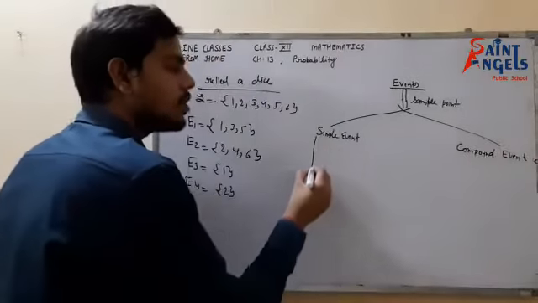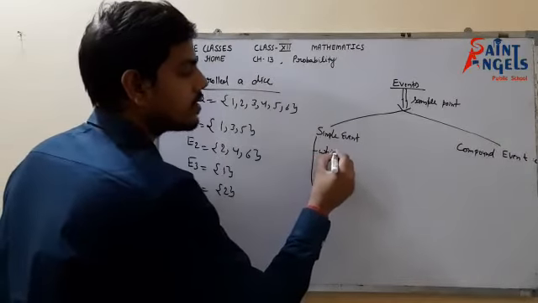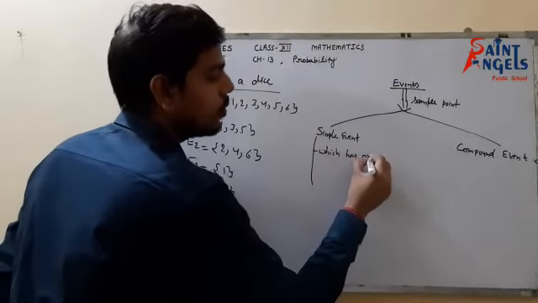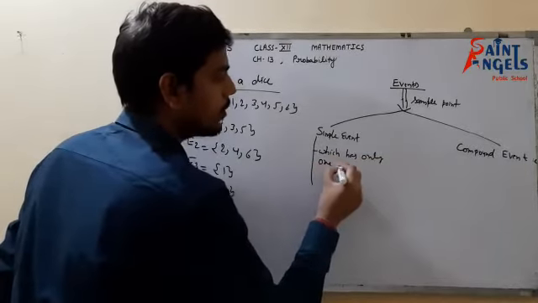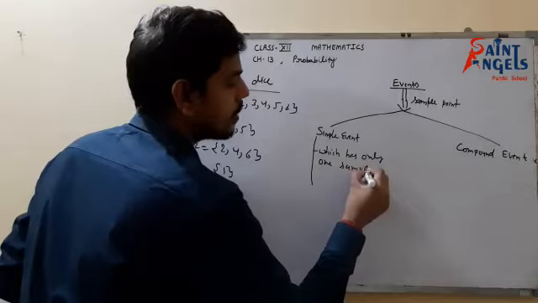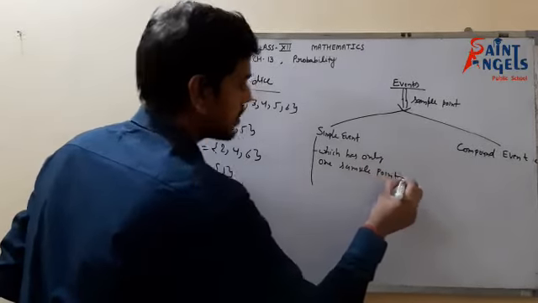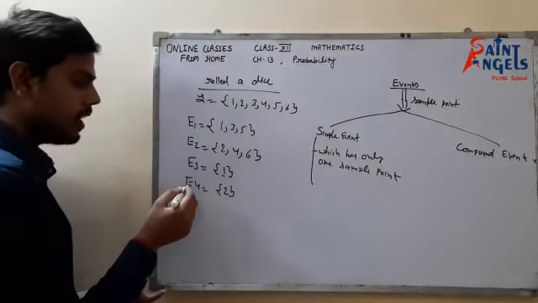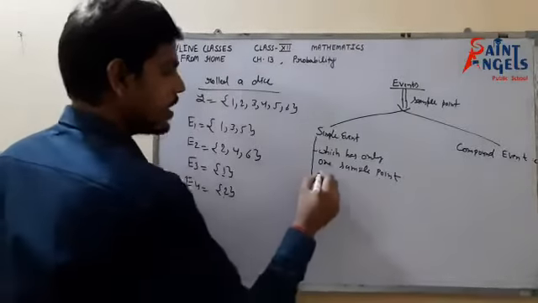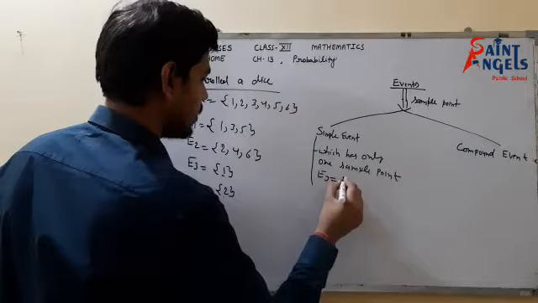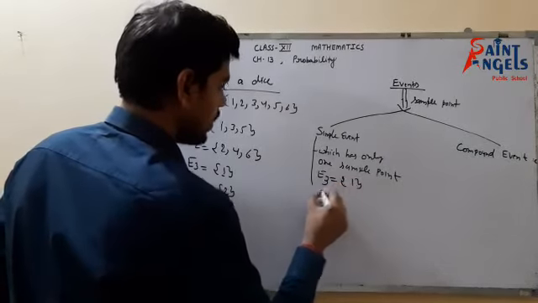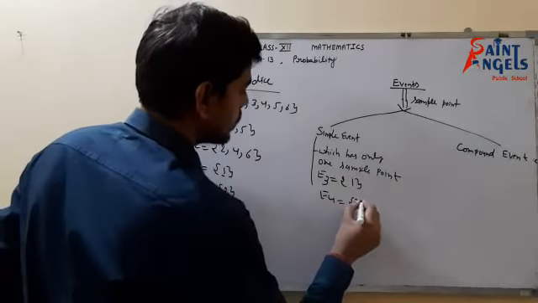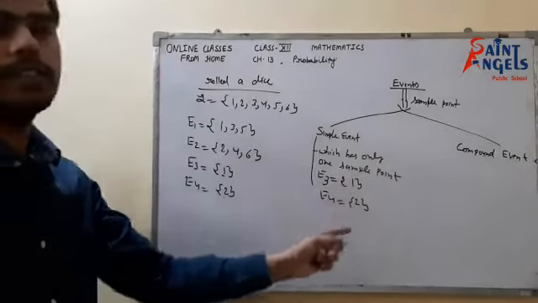Simple events are those events which have only one sample point, such as events E3 and E4. In E3 I have only one sample point, and in E4 also only one. For example, E3 equals 1, E4 equals 2. So these are simple events.